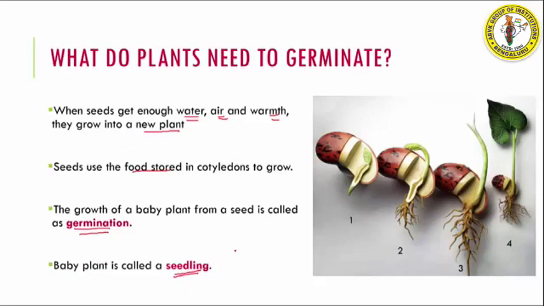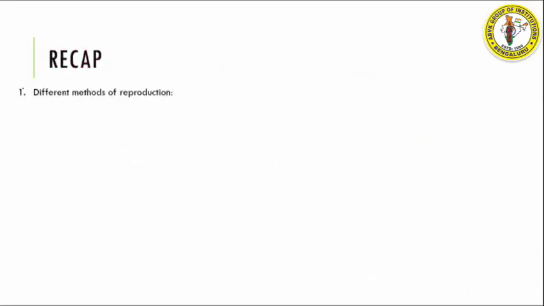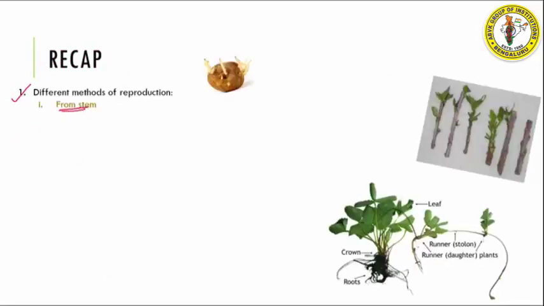So with this we complete the first part of the chapter plant life. Let us see what all we have studied. We first saw different methods of reproduction. Under that, the first one that we saw was reproduction through stem, where we took the example of potato, which was through buds. We saw stem cutting. Examples of rose and hibiscus are a few of them. Then we saw runners of strawberry plant, right? These were all methods of reproduction from stem.